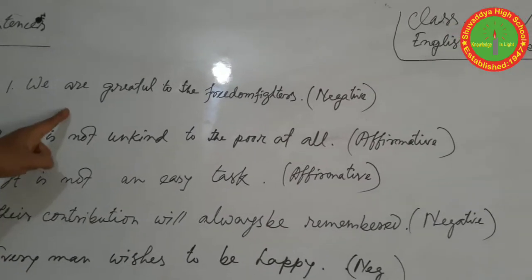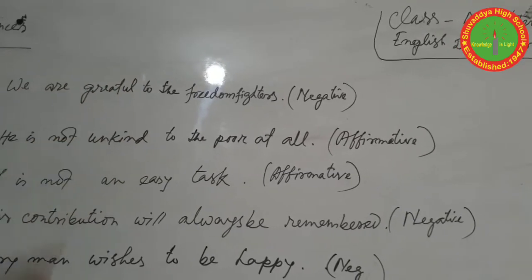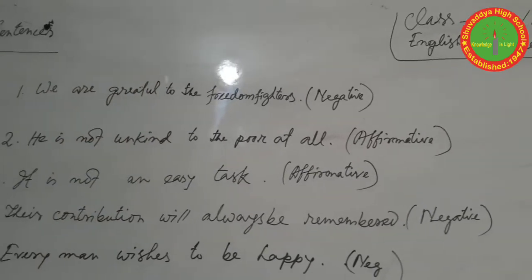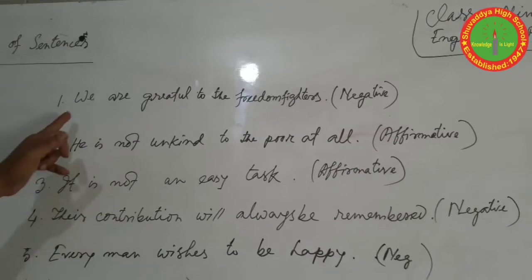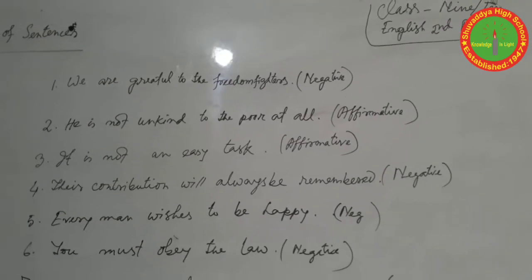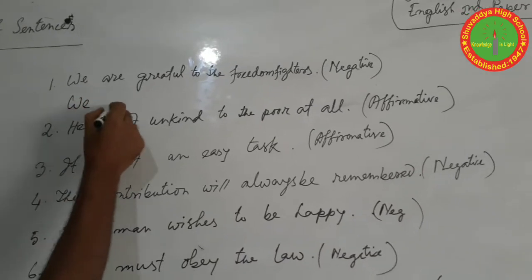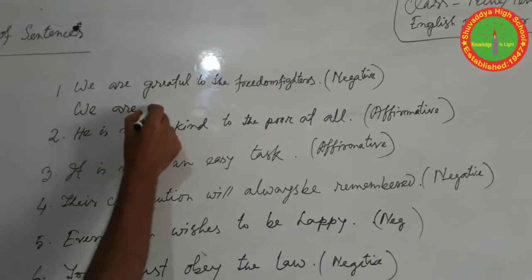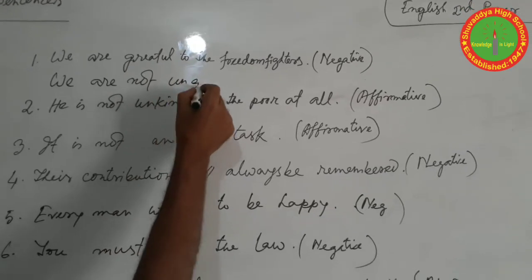We are, what is the word? Grateful. This is the word, this is the clue. We should use the opposite meaning, ungrateful. We are not. So we should write in this way: We are not ungrateful.